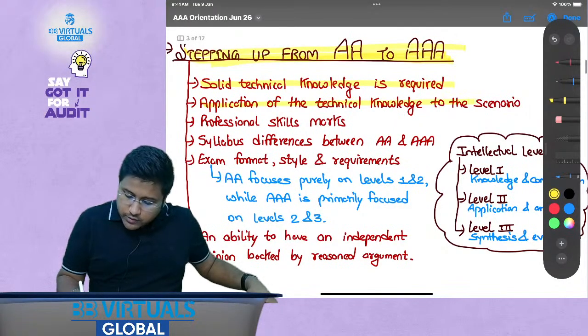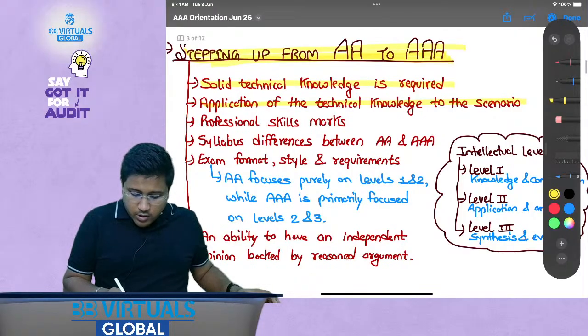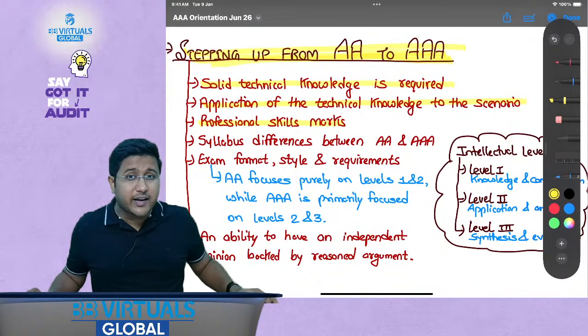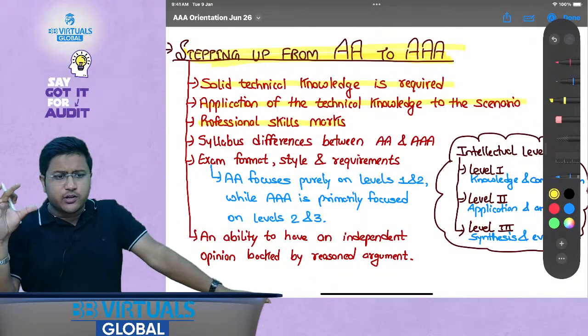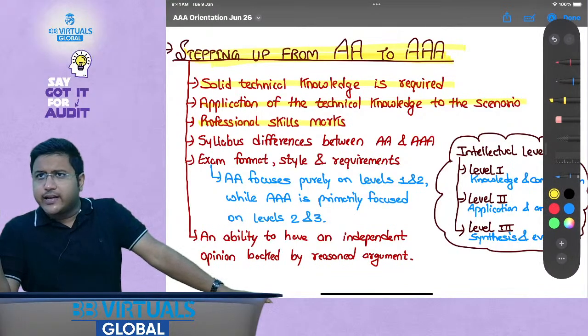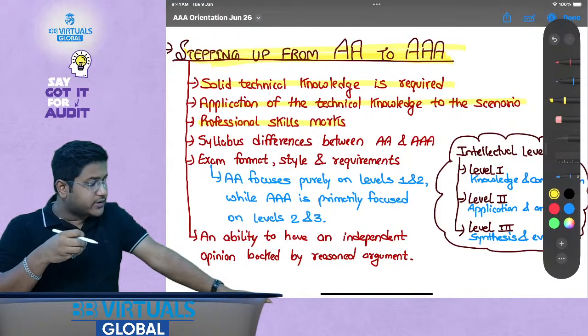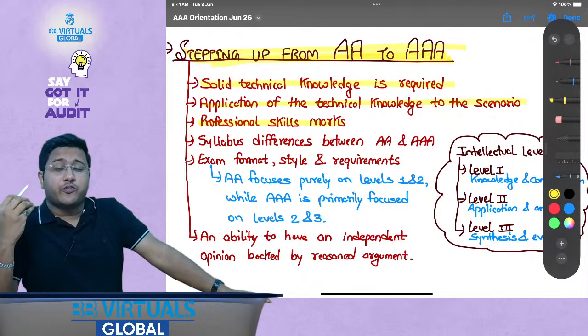Application of technical knowledge to the scenario. Now this application is also covered as part of your AA syllabus. Professional skills marks. Now how do you need to get marks for these professional skills? Because there's no such category mentioned in any of the case studies. You will never see a category of professional skills. You will have to showcase it while writing your main answer only, and that becomes very, very important when you want to get professional skills marks.